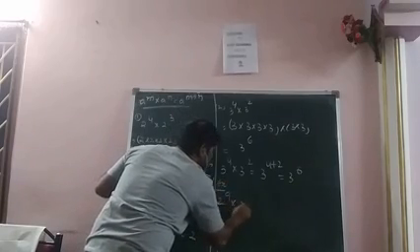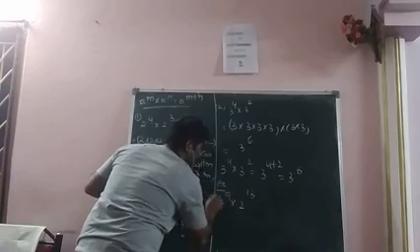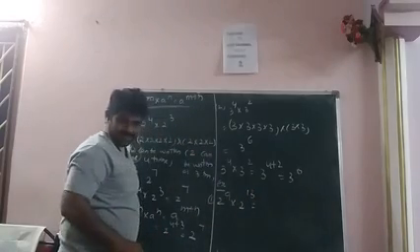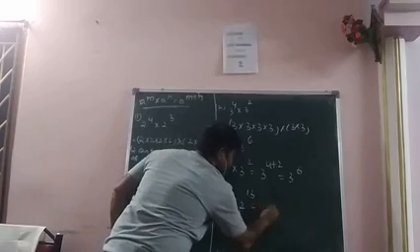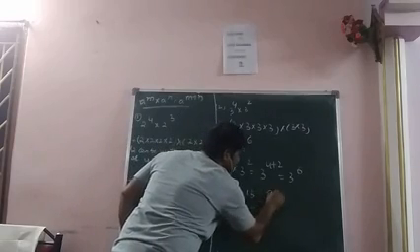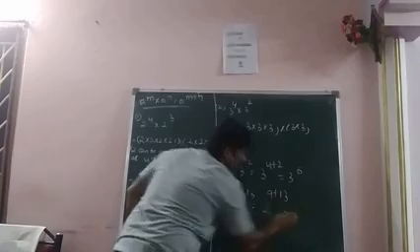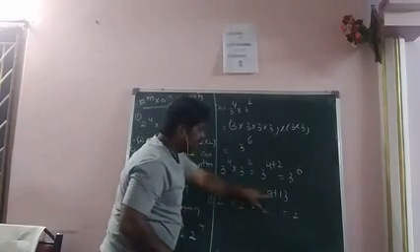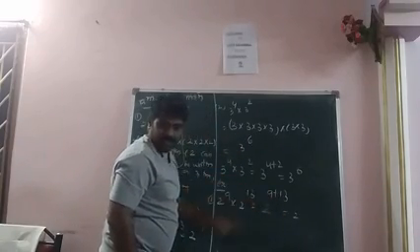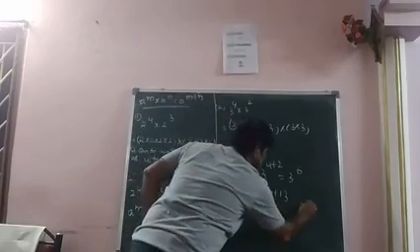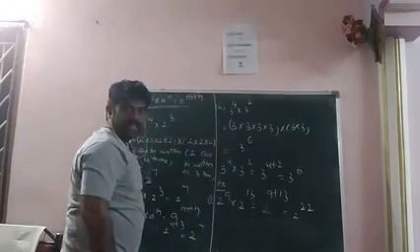2 power 9 into 2 power 13. What is the answer? 2 power of 9 plus 13. So this is nothing but 2 power of 13 plus 9, which is 22.